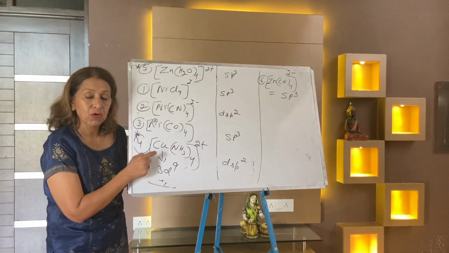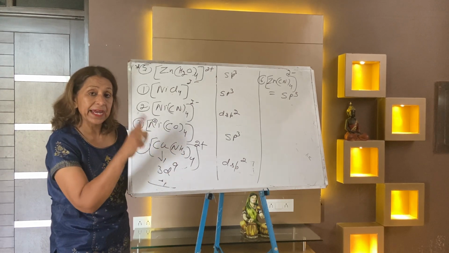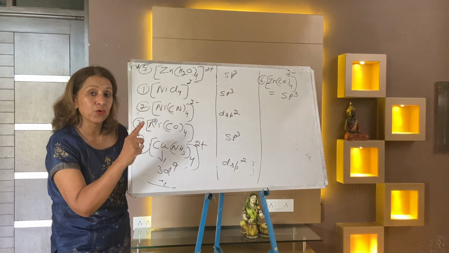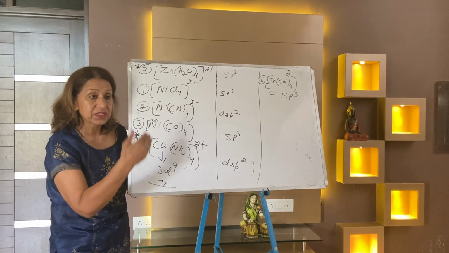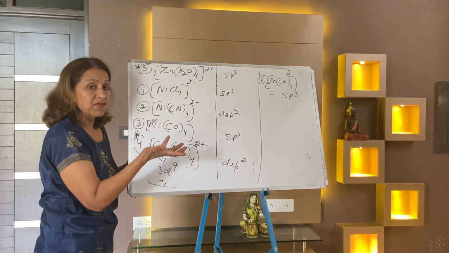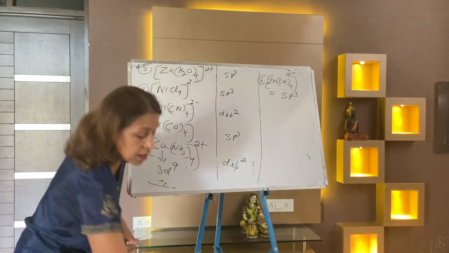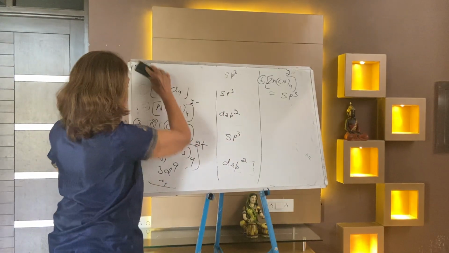But in the case of copper, it is 3d9: 2, 4, 6, 8, and 1, that is 9. Where this one electron goes, d is available. This electron gets transferred, shifted. So d is available. This is a very important example. With that, this coordination number 4 is clear. Now I'm going to shift to coordination number 5 as well.